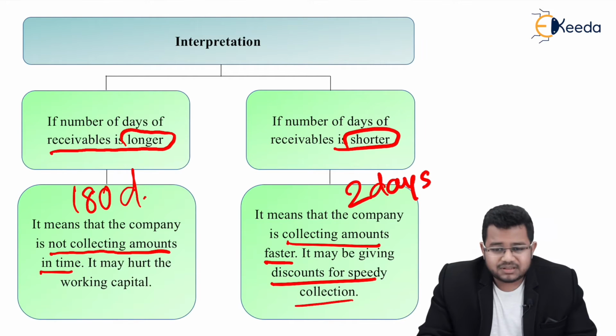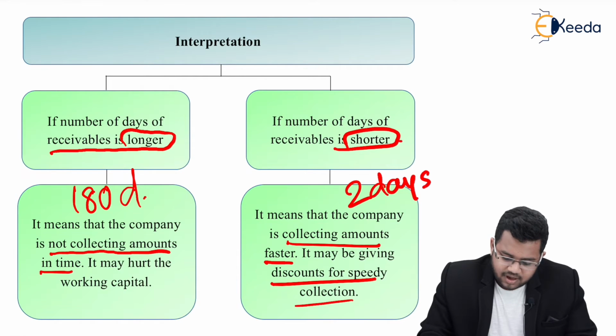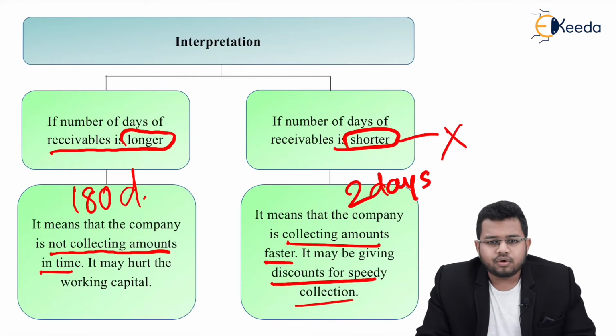Now, is it good to have a longer or a shorter number of days of receivables? Longer? No. Shorter? No. See, longer, of course, no, because your working capital is getting tied up. It is blocked. Why not shorter? Why is this also not good?